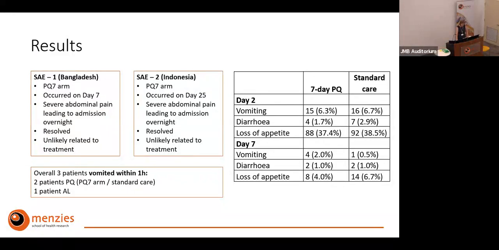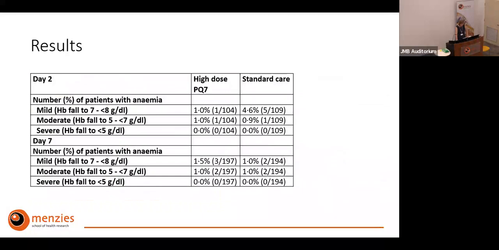So coming to hemolysis, or hematological outcomes here. What we are worried about is potential falls in hemoglobin. And you can see here that there were a couple of patients who dropped. No one dropped to below 5 grams per deciliter, as you can see here at the bottom line for day 2 and day 7. But there were a couple of cases who dropped down to 7 or just above 7.